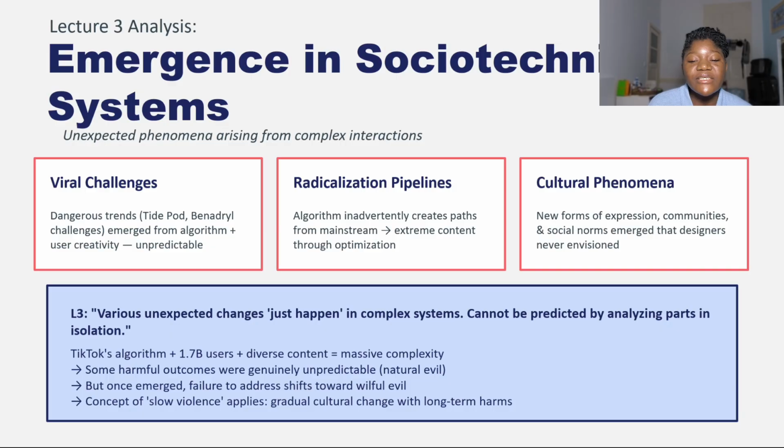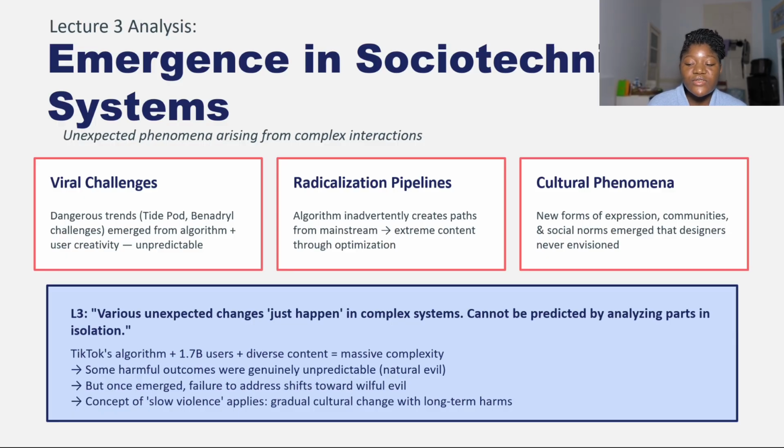So let's also look at emergence in socio-technical systems. Viral challenges have emerged. Some have been very dangerous, like the Tide Pod or Benadryl challenges, and there are also increasing radicalization pipelines being created. There's also a cultural phenomenon. New forms of expression, communities, and social norms have emerged.